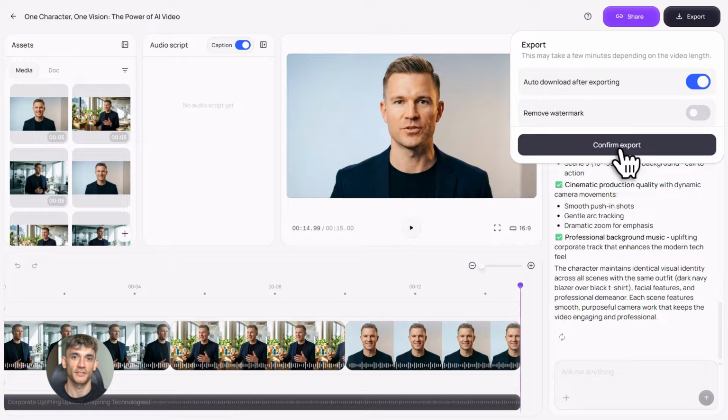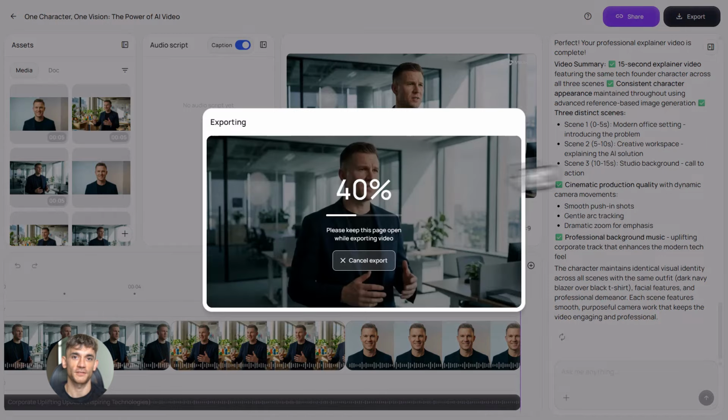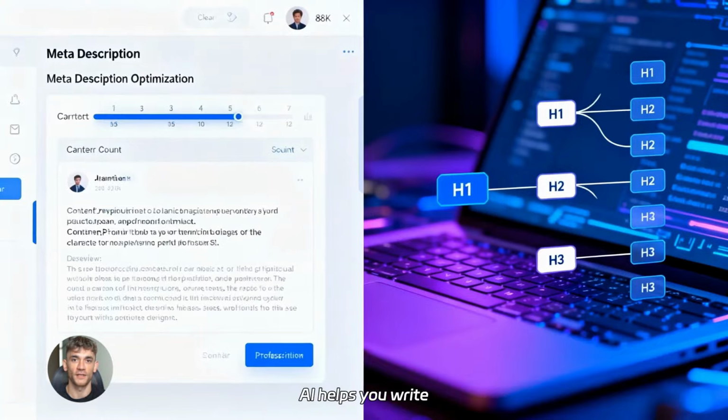This matters because consistency builds trust. It makes the video feel intentional, professional, and branded. And this scales, you can create blog videos, ad videos, product videos, all with the same look and feel without manually recreating anything. That's something most AI video tools completely fail at. They generate scenes, but not coherence. Medeo gives you both. Let me walk you through the actual workflow.